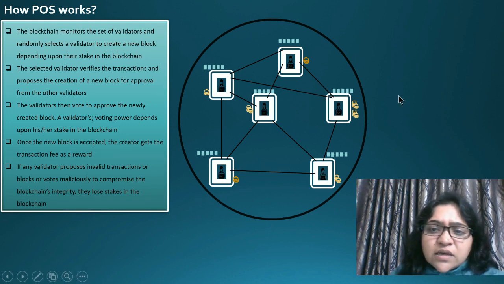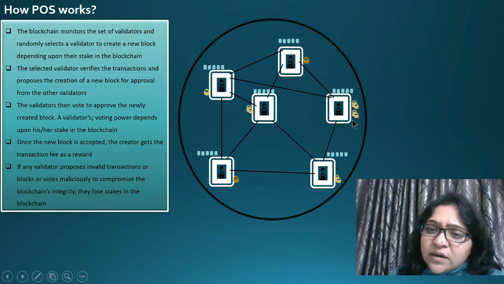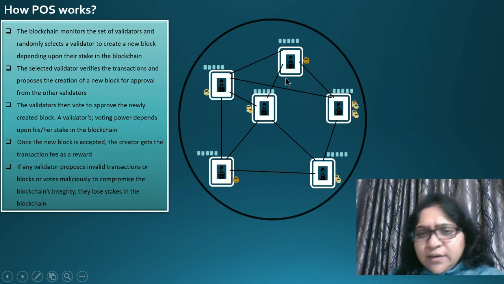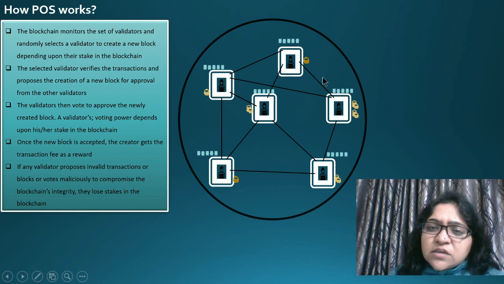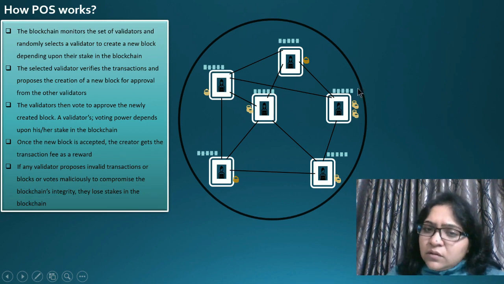In this case, this miner has put more stakes, so most likely the algorithm will pick this miner to validate the transaction. Once picked, this miner validates the transactions and informs the other miners linked within this network to validate. Once the transactions are validated by the miners, the block is accepted and added into the blockchain. This is simple.